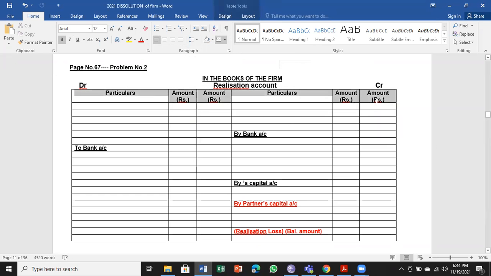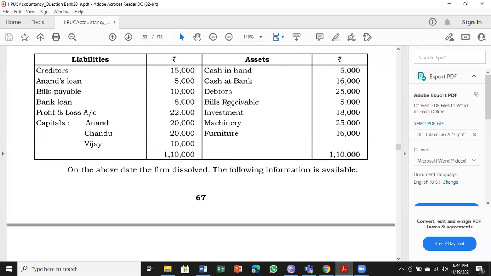So I will start with the working of the problem. Step number 1, I'll get into, that is transfer of assets which are possible to convert into cash. So look at the asset side, cash in hand, cash at bank, both will not come. We have to start from debtors, bills receivable, like that. So we'll start with it.